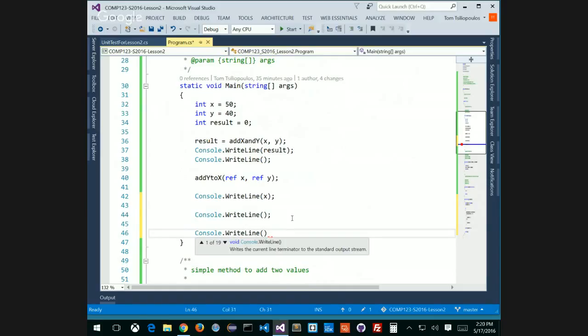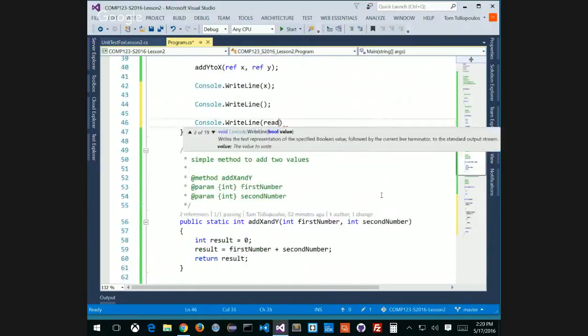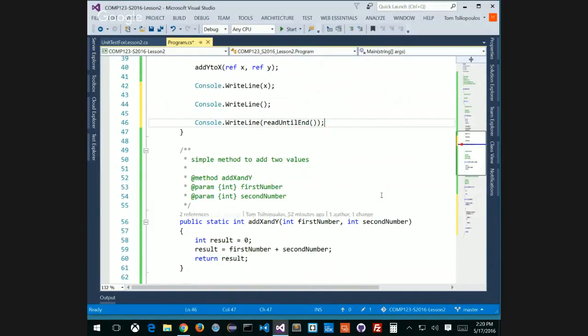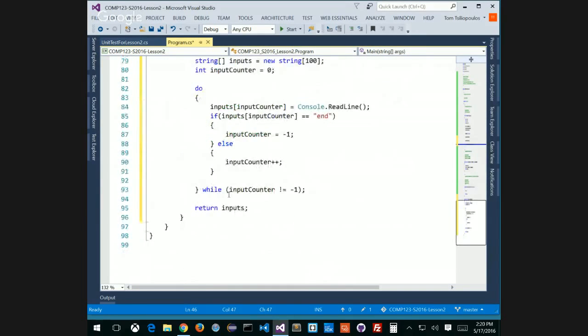And then I say read until end, keep reading until the end. So I'm taking whatever value I'm getting, which is the result, this inputs array, and I'm pumping it out to the console. What am I going to get on the console if I output an array type?